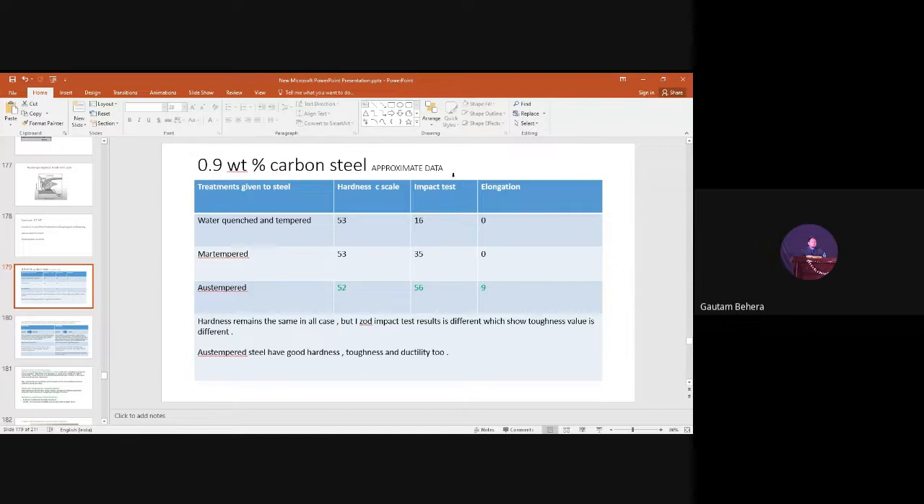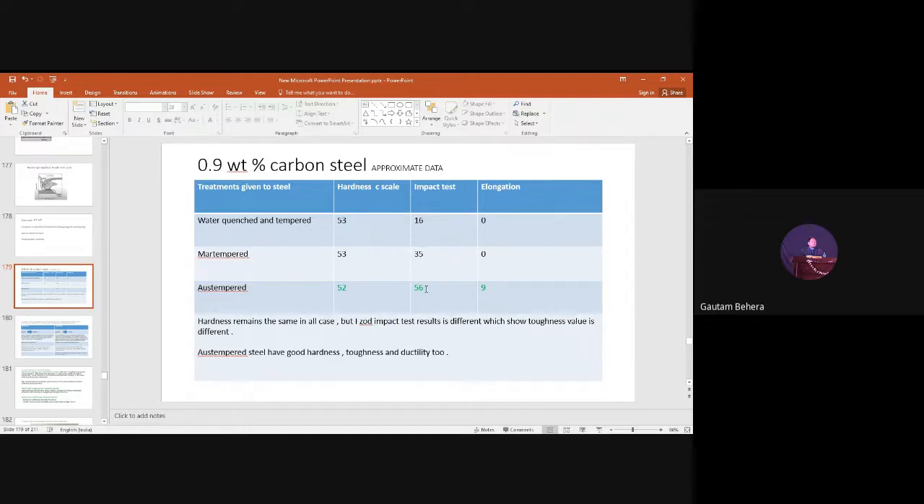And you can see the impact test results. The impact test result is very good for this one. Upon doing an Izod impact test, we get this result. That means the steel can absorb a lot of energy before fracture. That is 56. But in the other cases, it is 16 and 35, very low. Right?